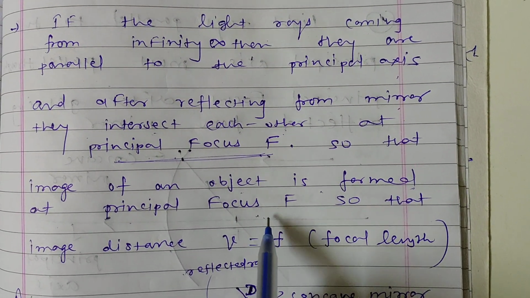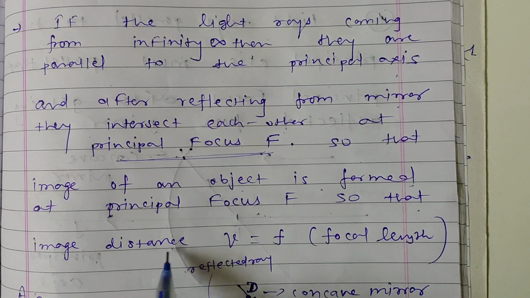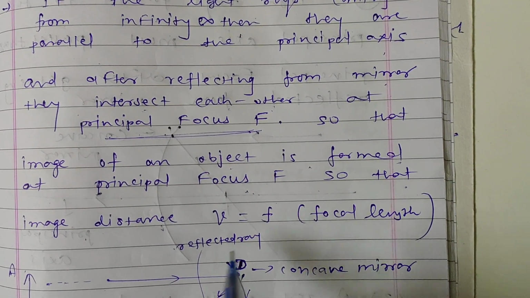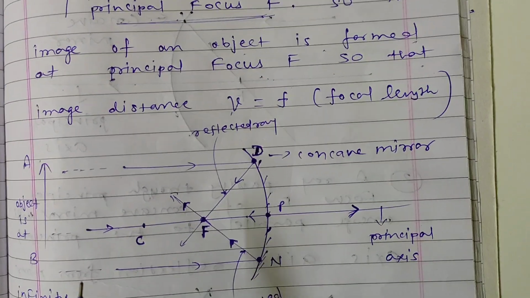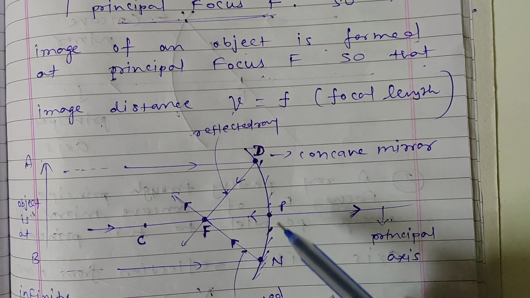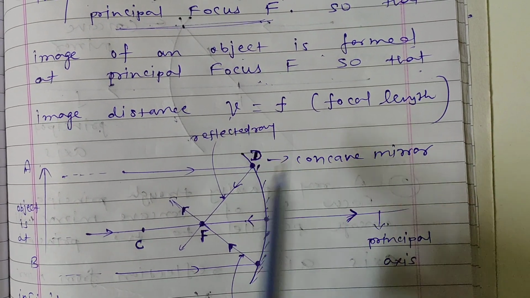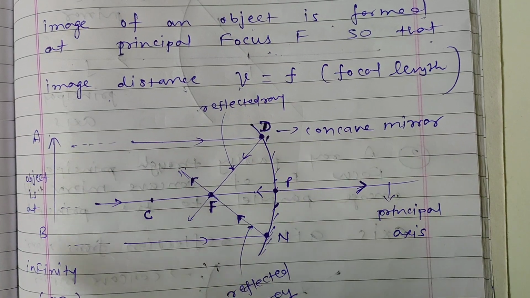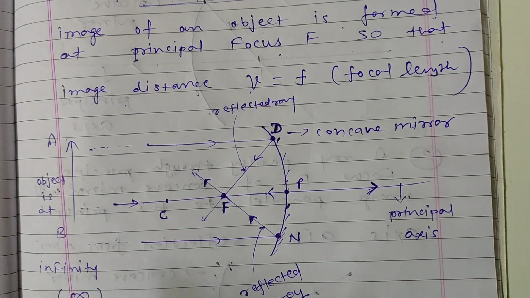And if the image is formed at the principal focus, then the image distance, which is measured with respect to the pole, v is equal to f. That is the diagram, that is the pole. So the two light rays are parallel to the principal axis because the object is at infinity.